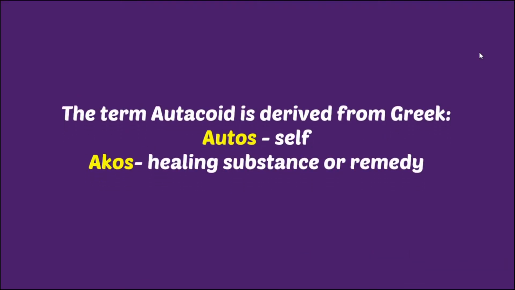The term autacoid is derived from the Greek words autos and akos. Autos means self and akos means healing substance or remedy. So autacoid means self-healing substances which are produced by cells. Let's have an example of an autacoid: histamine. Whenever there is a mosquito bite, there is a release of histamine, and due to this histamine there is a red spot, there is eruption, there is a wheal-like structure present on our skin.